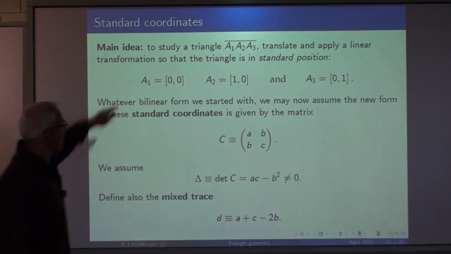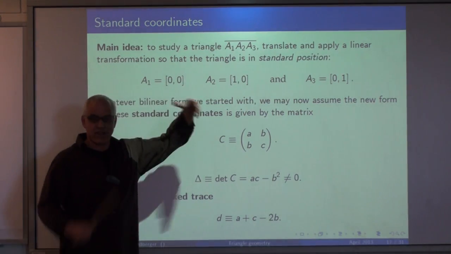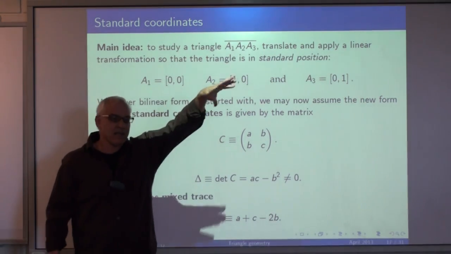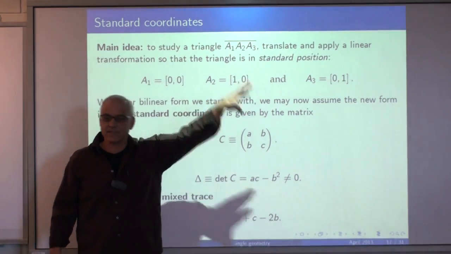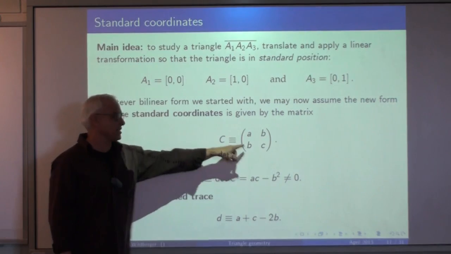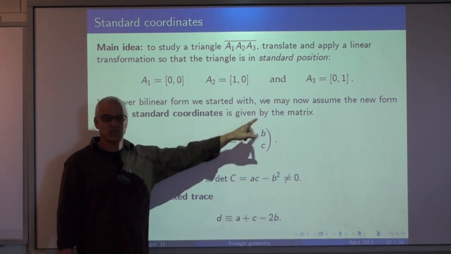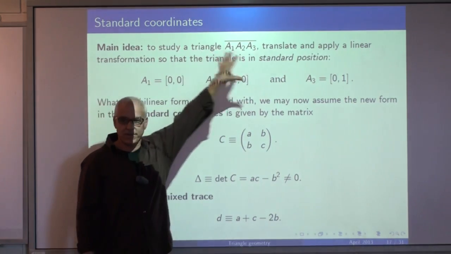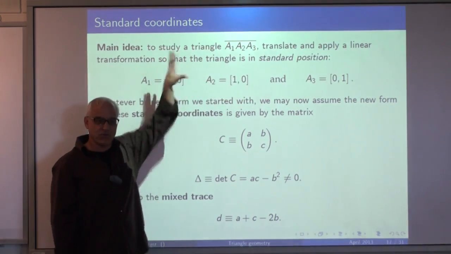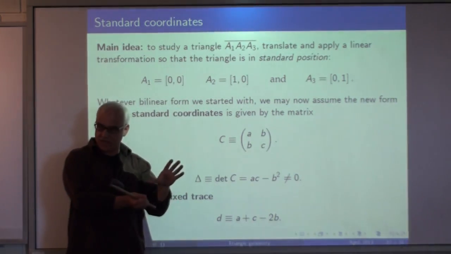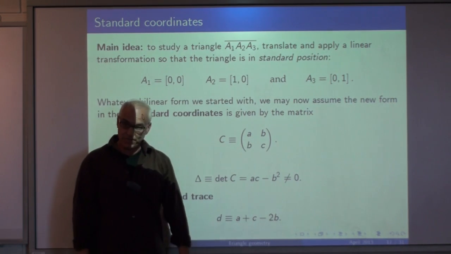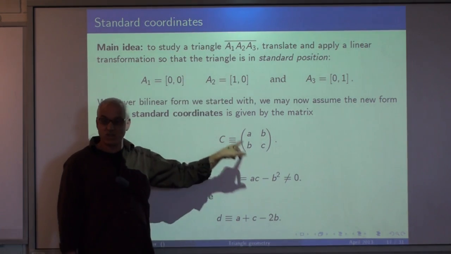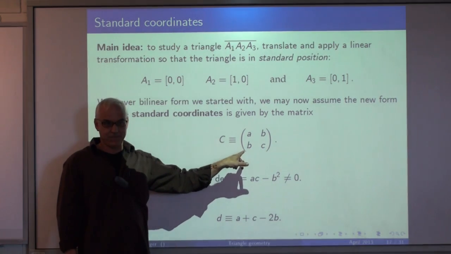So what we're going to do is transform our given triangle to this standard triangle, and whatever bilinear form you started with has now been transformed to this one. This is a general bilinear form. So I don't care whether you're starting with the blue one or the green one or whatever. You've changed your triangle with this transformation. You now have this form. So now we're in a position of studying this particular triangle with this general quadratic form.